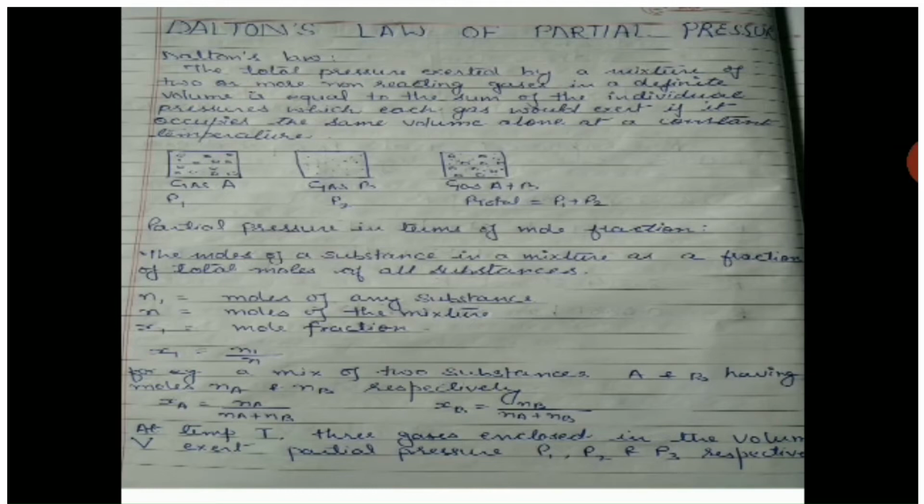At temperature T, the three gases enclosed in a volume V exert partial pressures of P1, P2 and P3 respectively. Then P1 is equal to n1RT upon V according to the ideal gas equation. P2 will be n2RT upon V and P3 will be n3RT upon V. So P total will be P1 plus P2 plus P3. As a result, it will be n1RT upon V plus n2RT upon V plus n3RT upon V, where R, T and V are constant. Therefore, (n1 plus n2 plus n3) in a bracket times RT upon V.